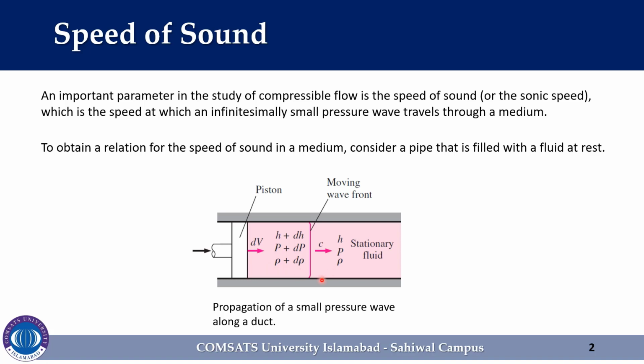The wave front moves to the right through the fluid at the speed of sound c and separates the fluid adjacent to the piston from the fluid still at rest. The fluid to the left of the wave front experiences an incremental change in its thermodynamic properties, while the fluid on the right of the wave front maintains its original thermodynamic properties, as shown in the figure.